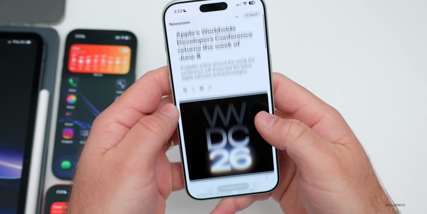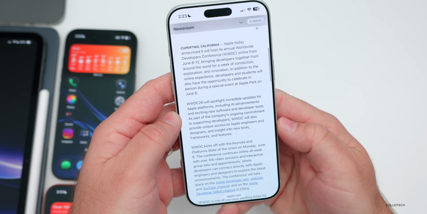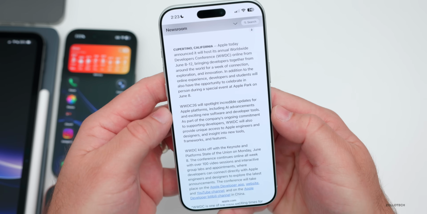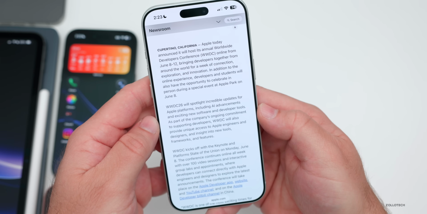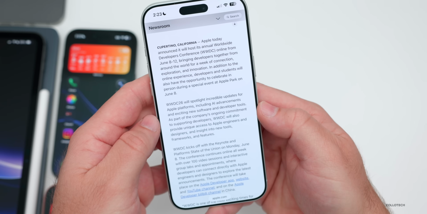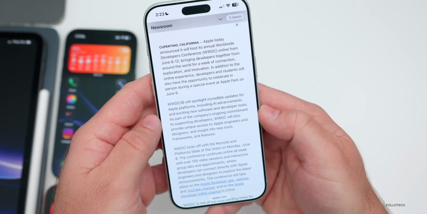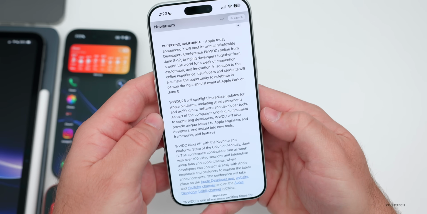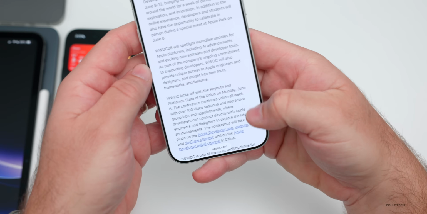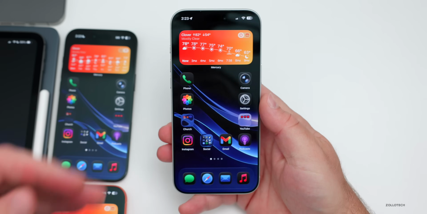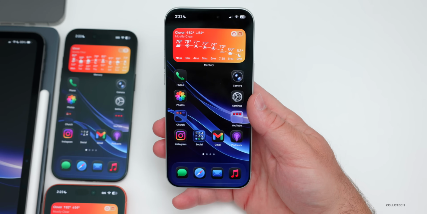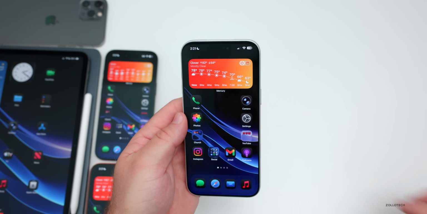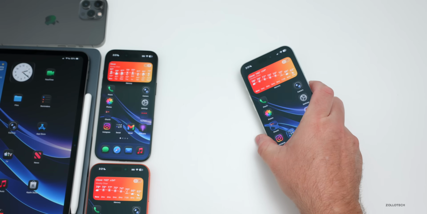Also, Apple gives us a little bit of a hint of what to expect at WWDC 2026 in their announcement, where it says WWDC26 will spotlight incredible updates for Apple platforms, including AI advancements and exciting new software and developer tools. So quite a few things to look forward to here with a bunch of different videos you'll see, and hopefully we'll see a lot more things than we really expect when it comes to AI, and hopefully it works really well.